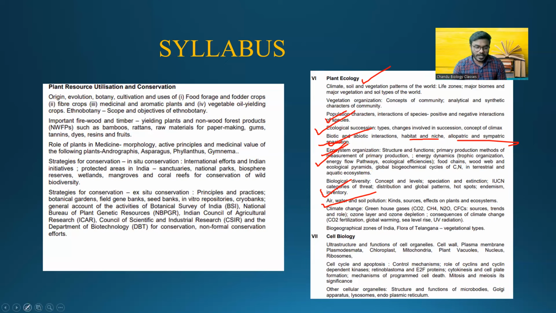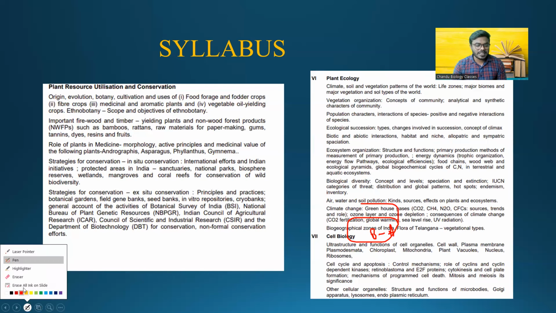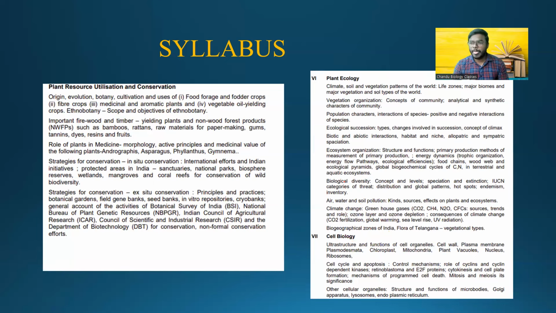And friends, now when it comes to cell biology, remember my words. From the very basic to the very advanced level, I want every student to read this particular cell biology chapter. What do we have to read in cell biology? Anyway, we are going to start from tomorrow. Listen to my statements. We have to read all the cell organelles, every single organelle, starting from the plasma membrane till the cytoskeleton. Every organelle structure, every organelle function, and most importantly, friends, how organelles are involved in protein synthesis, what are their transportation mechanisms, everything we have to study.